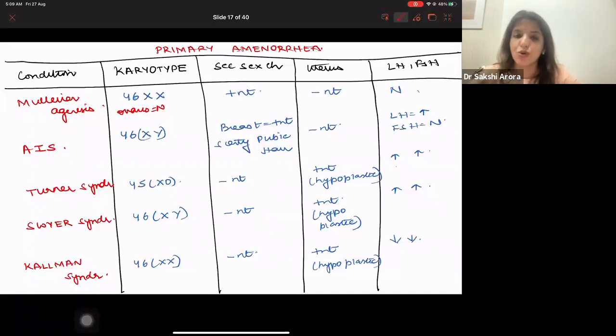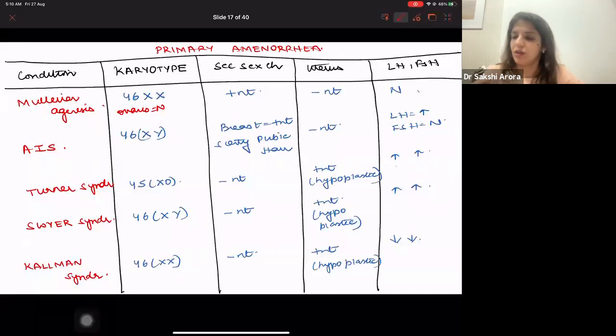In Turner's syndrome and in Swyer's syndrome, in Turner's syndrome, karyotype is 45XO. In Swyer's, it is 46XY. In both these conditions, secondary sexual characteristics are absent. You get hypoplastic uterus, and in both these conditions, LH and FSH will be high. In Kallmann syndrome, chromosome number is 46XX. Secondary sexual characteristics will be absent. Uterus will be present. It will be hypoplastic, but the levels of LH and FSH will be low, right? So I hope you all are understanding. Yes? Okay.